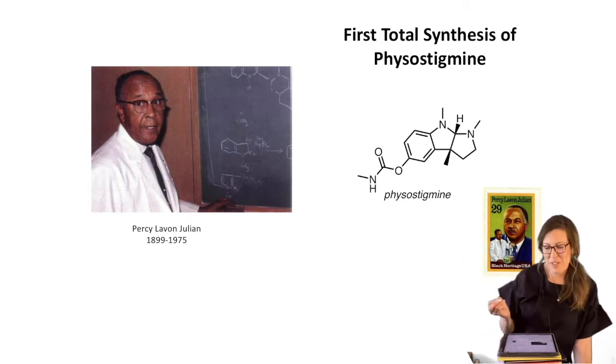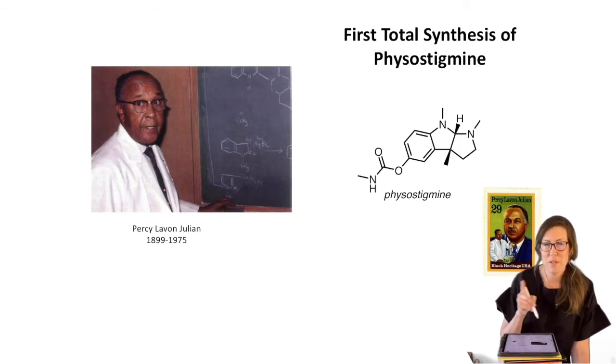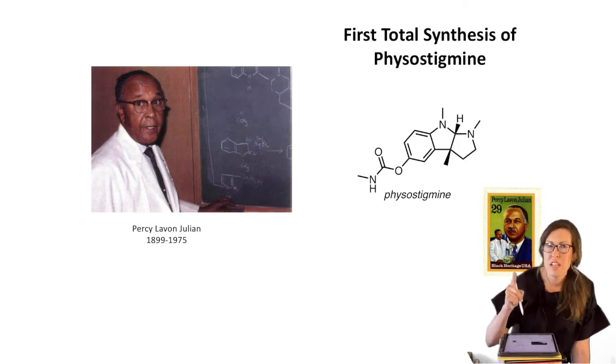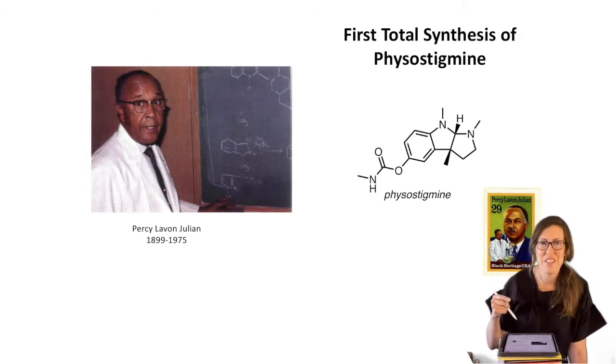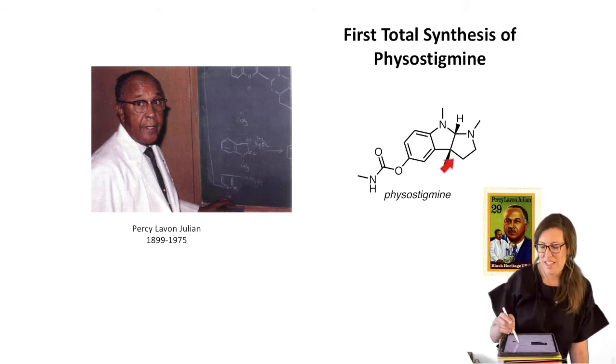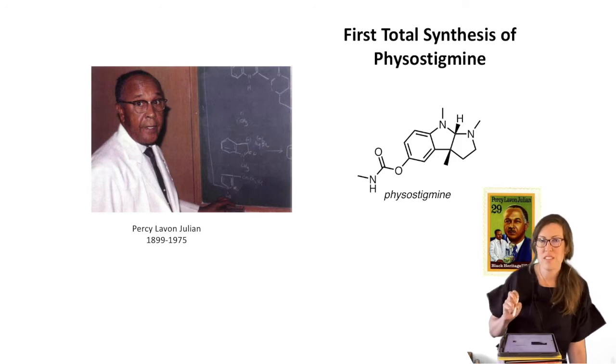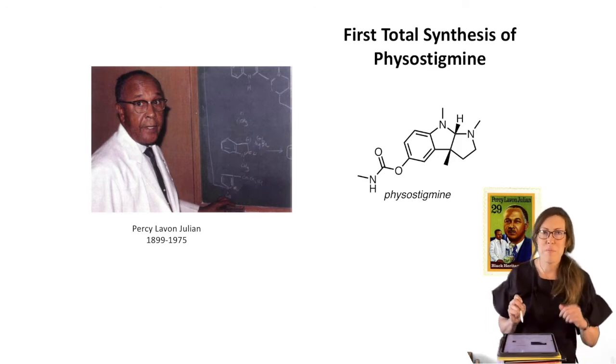Okay, so back to physostigmine. This is a very challenging natural product, and when you are the first to synthesize it, that's celebrity status in the chemistry world, and especially in natural product synthesis. There's celebrity status attained with the first to synthesize a difficult target. They kind of compete. It's almost a race. They don't want to get scooped, which means someone figures it out before them.